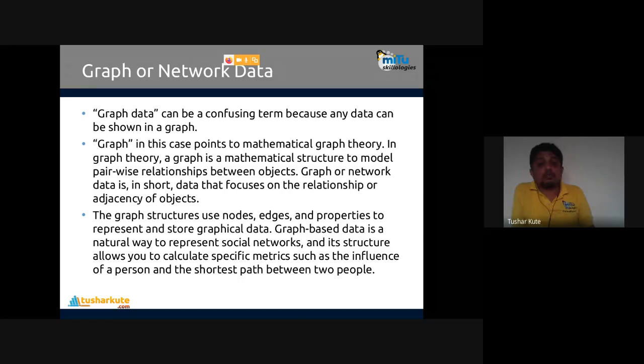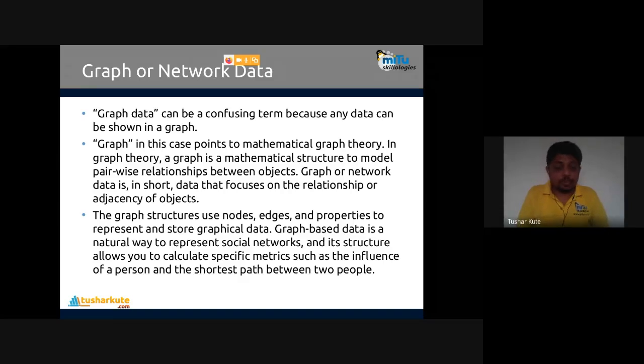So the graph structure uses nodes, edges, and properties to represent and store the graphical data. Graph-based data is a natural way to represent social networks and RDF data. Its structure allows you to calculate specific metrics such as the influence of a person and the shortest path between two people. Google Maps data is recorded in that particular format, it's graphical data.